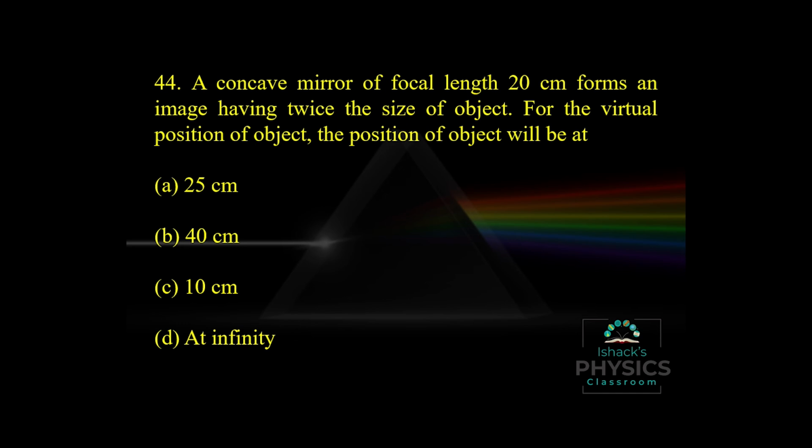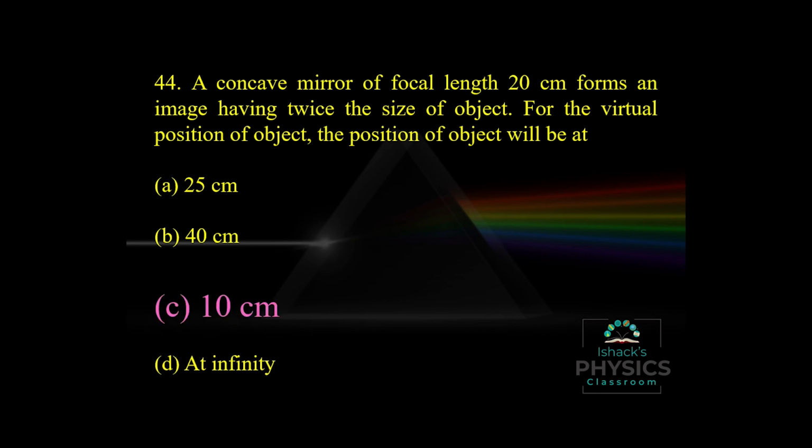So using m equal to f by f minus u, with m equal to 2 and f equal to minus 20, we get 2 is equal to minus 20 by minus 20 minus u. Solving this, u is minus 10. It is virtual, so it is on the left side, at 10 centimeters. Here we are using the equation m equal to f by f minus u.